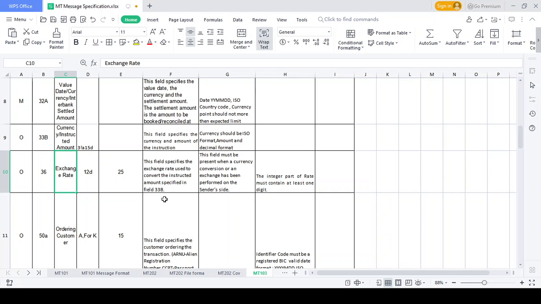The exchange rate calculation should happen from here. Based on what you mentioned in 33B, the field 36 optional field should do that exchange calculation. Because you need to provide your transaction currency, the originating currency. Based on the originating currency and beneficiary currency, the exchange rate calculation should happen in the back end. Inside the country it's not required because it is the same currency. Naga, do you understand this field 36 exchange rate concept now?